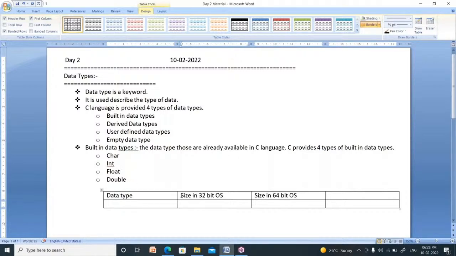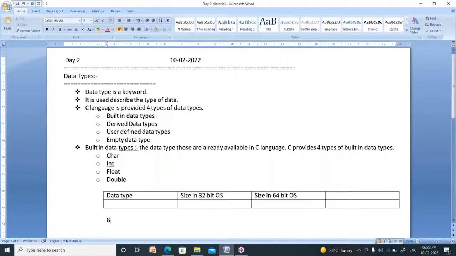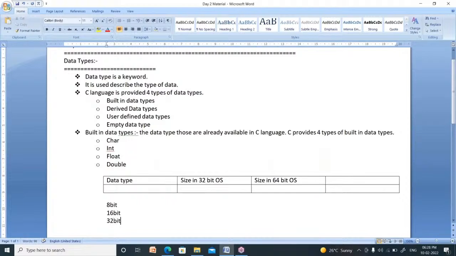So these are 4 types. Till now, the operating systems are 4 types. First one is 8-bit operating system. Next one is 16-bit. Third one is 32-bit operating system. Fourth one, recently we are using 64-bit operating system.